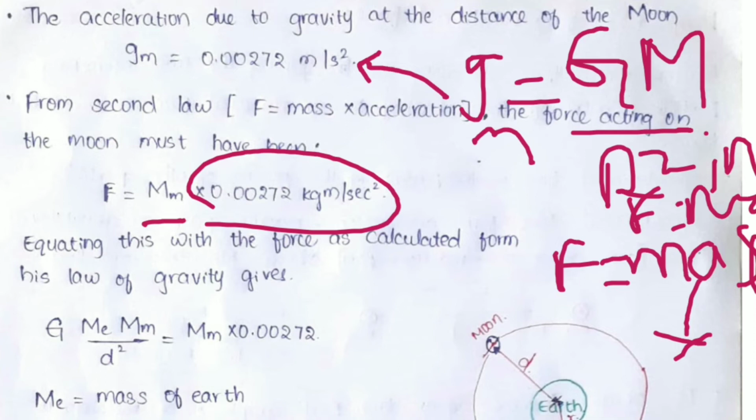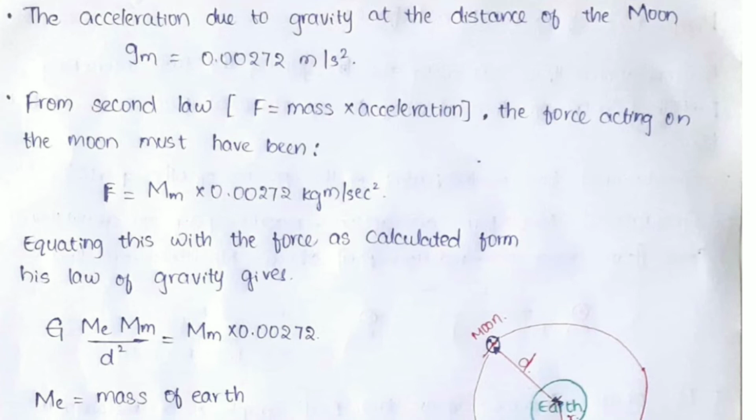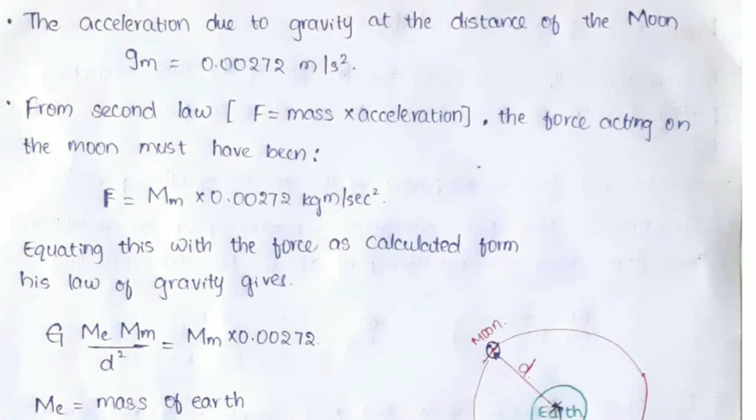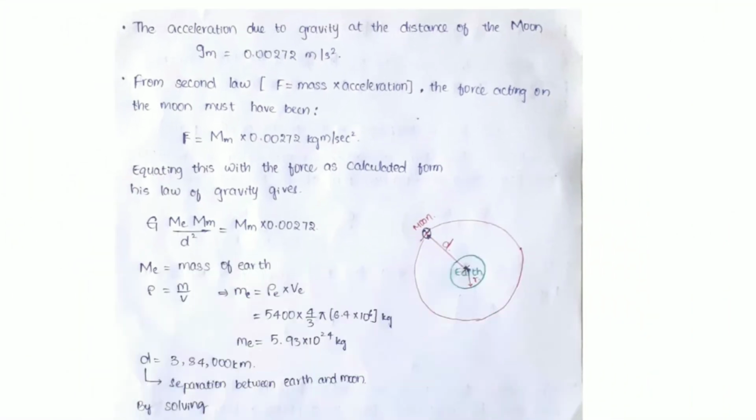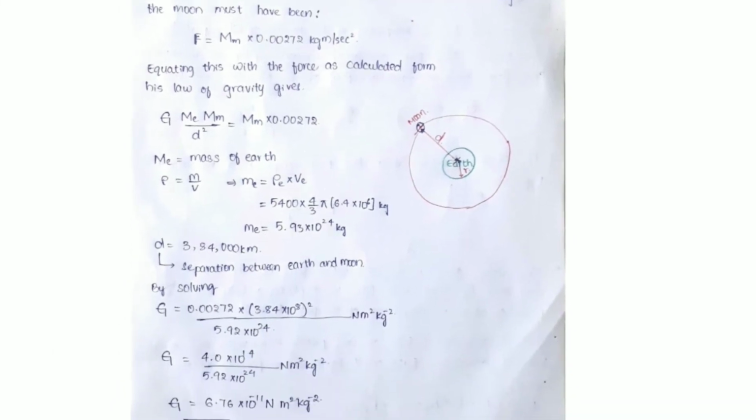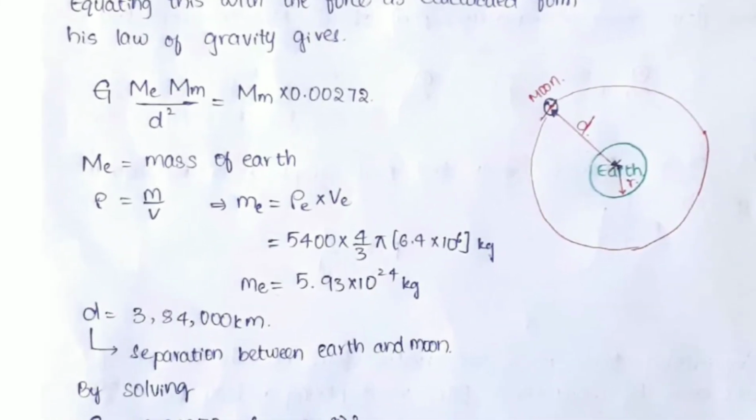capital G into mass of earth. See here, this is the earth, and this is the moon.